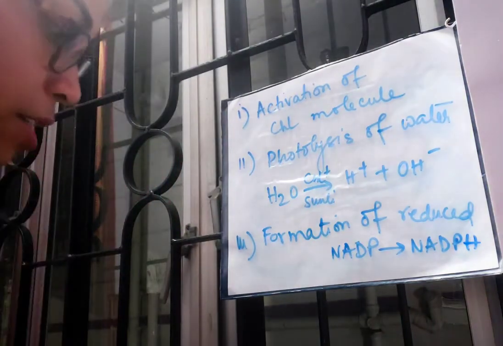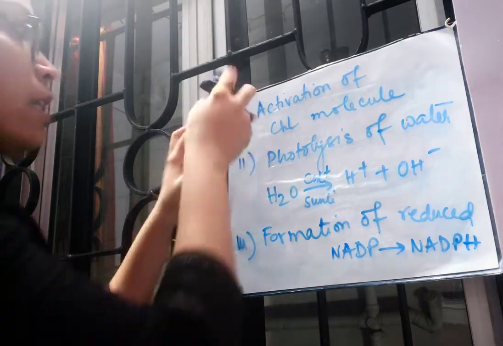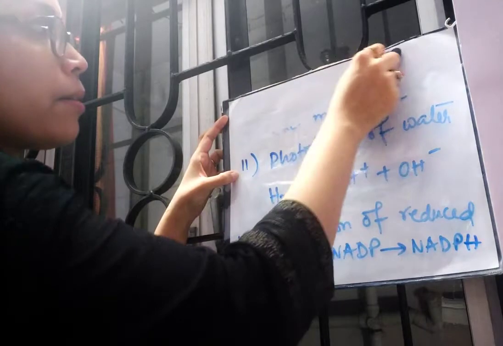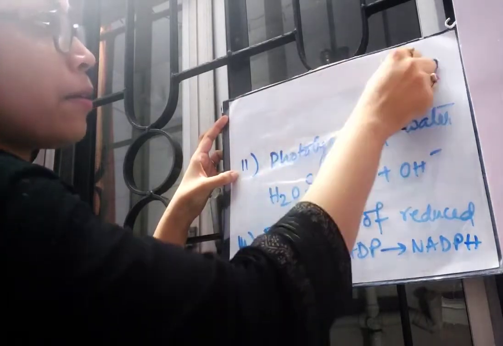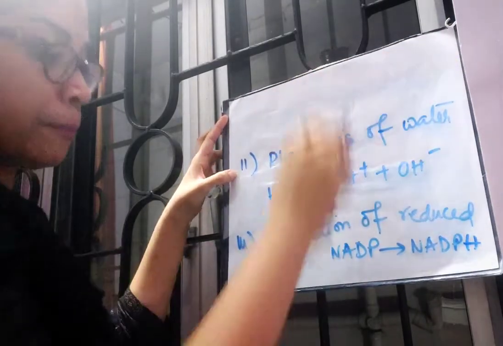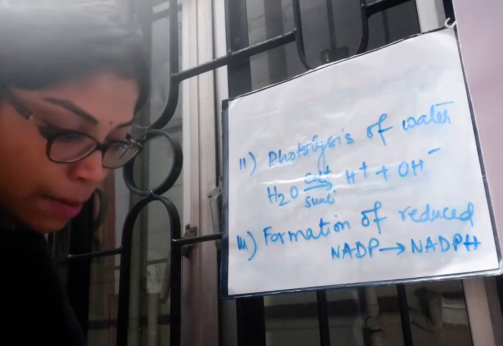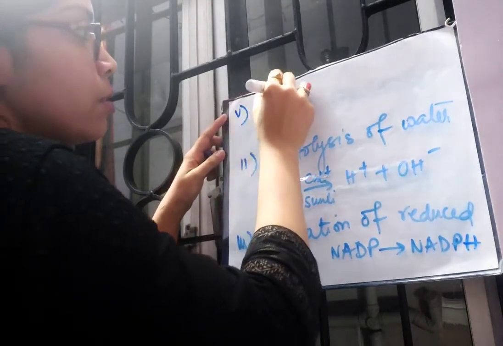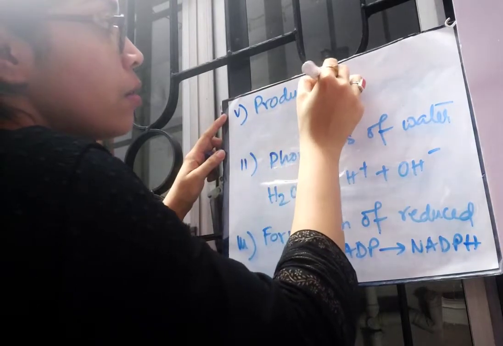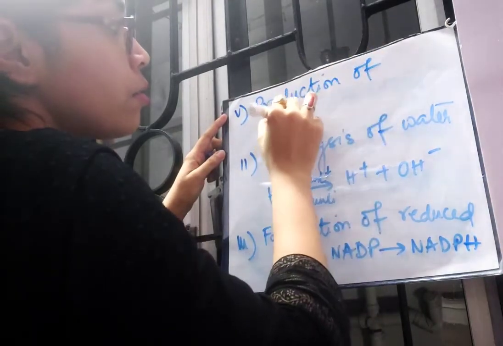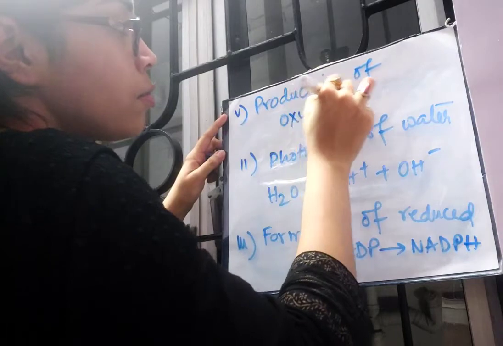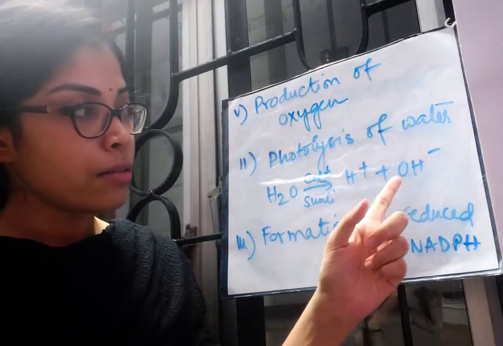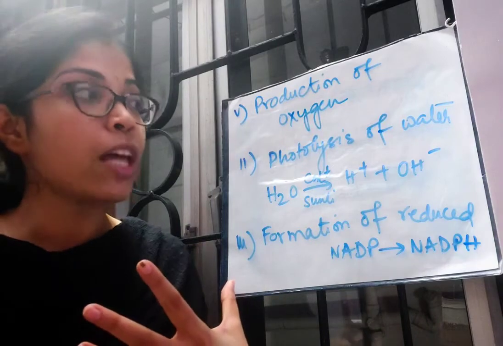The name of the fourth step is production of oxygen. Now we will talk about the hydroxyl ion.